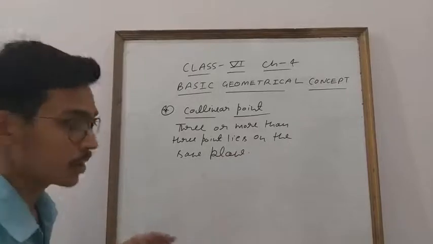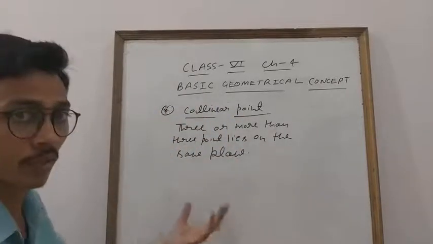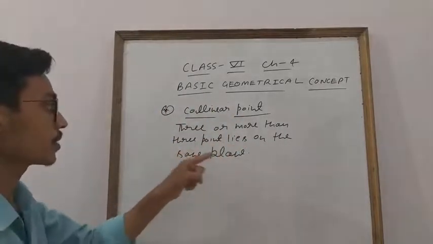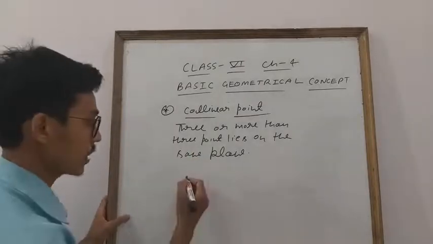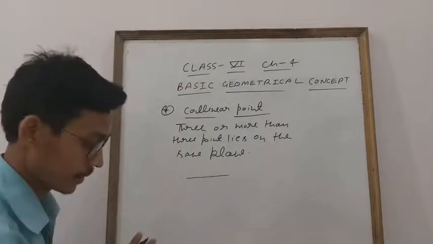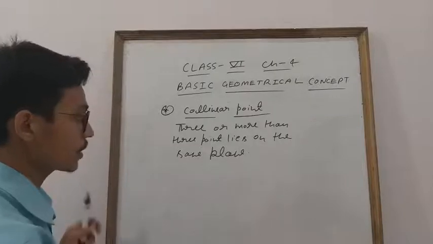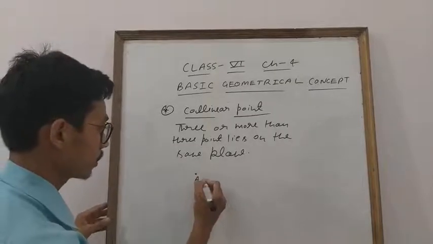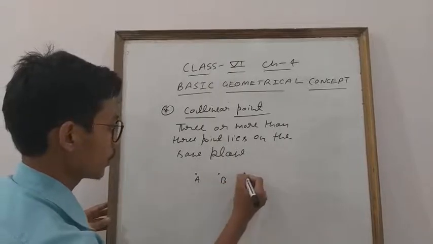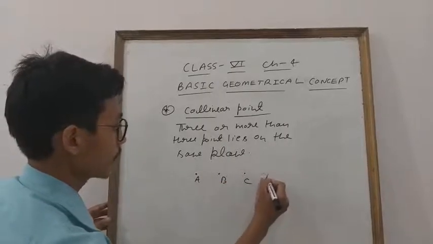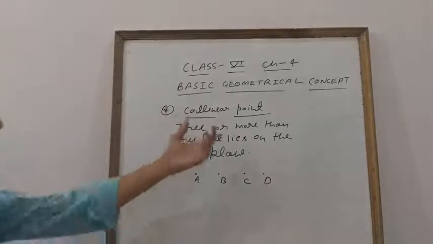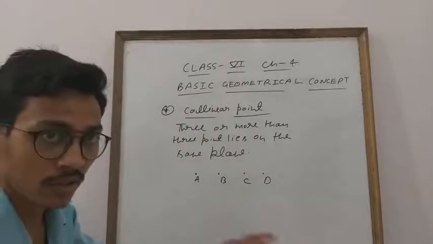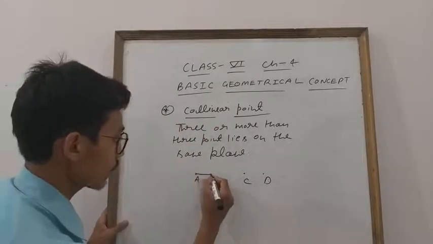What is the meaning of this, student? Just this blackboard is a plane, this whiteboard is a plane. So 3 or more than 3 points lie on the same plane. Let us assume this is a plane. Clear, everyone? Like point A, point B, point C, point D. I am taking 4 points. What is the definition? 3 or more than 3 points lie on the same plane. So these lie on the same plane, student.